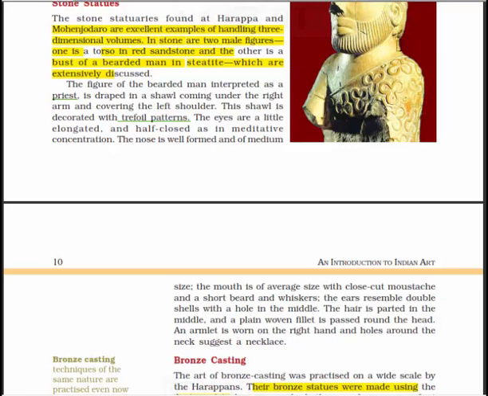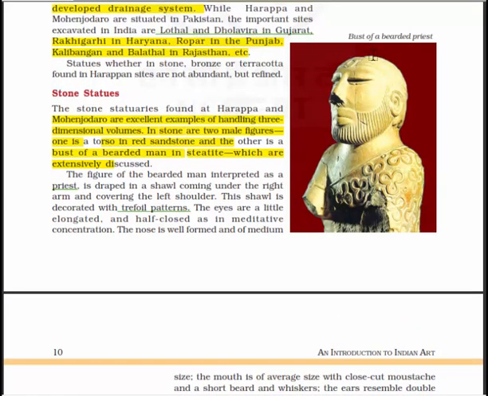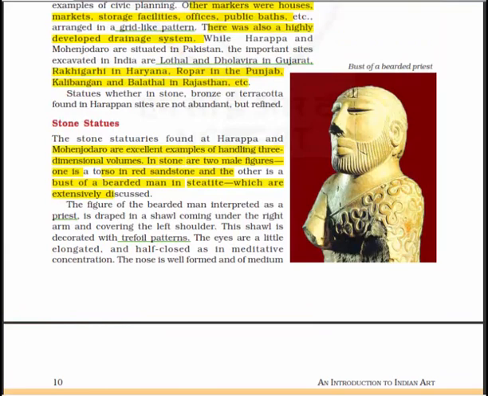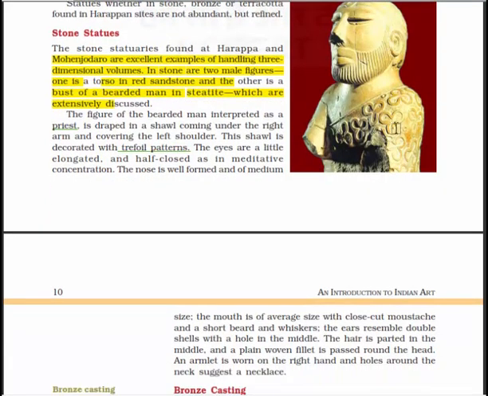The hair is parted in the middle, and a plain woven fillet is passed around the head. Here you will see this woven fillet passed around the head, and the armlet is worn on the right hand, and the holes around the neck suggest a necklace.